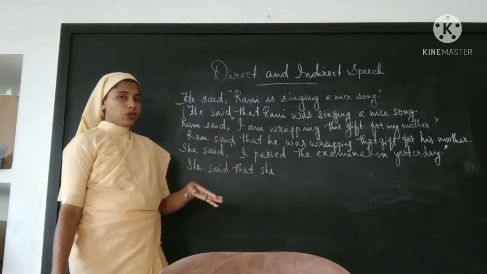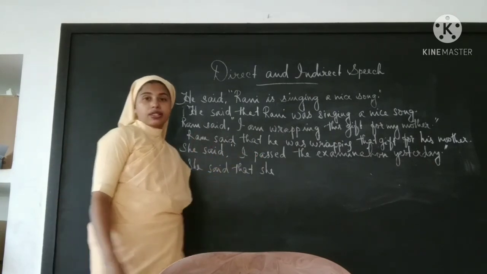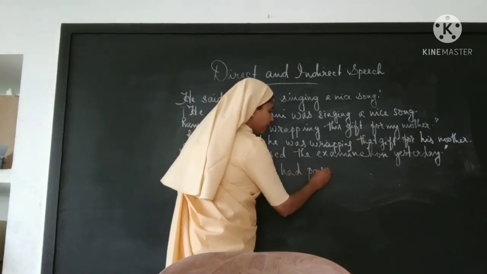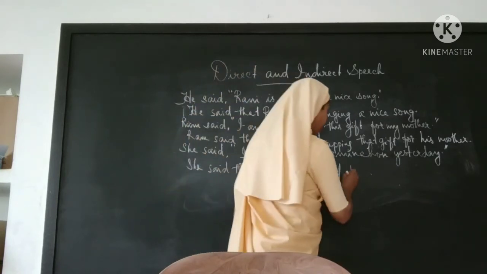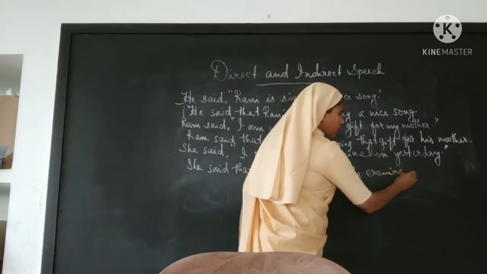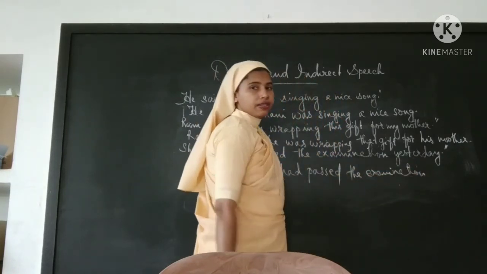So it will be changed to past perfect. So, had passed. She had passed the examination. Yesterday it will be changed to the previous day.